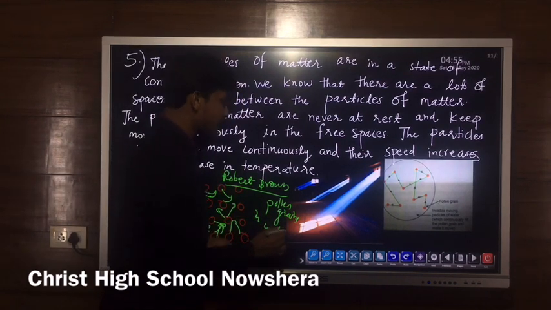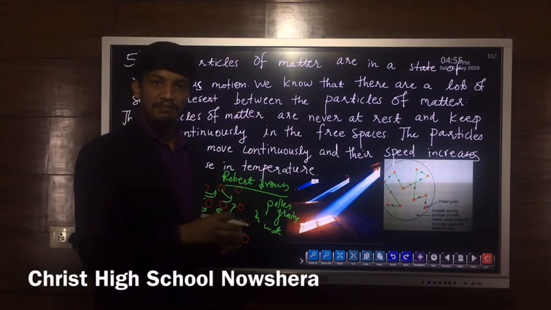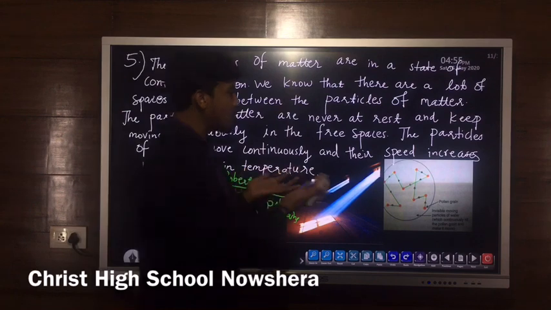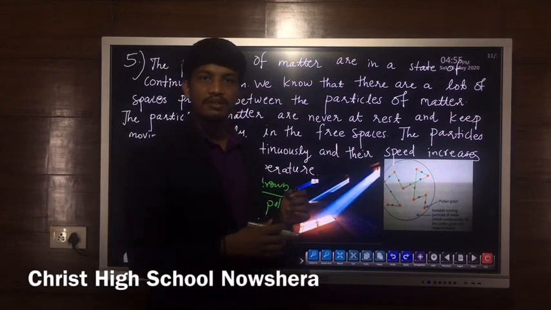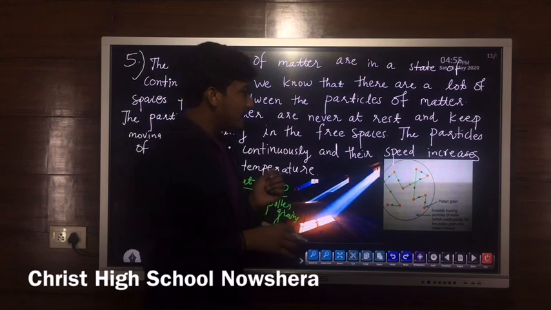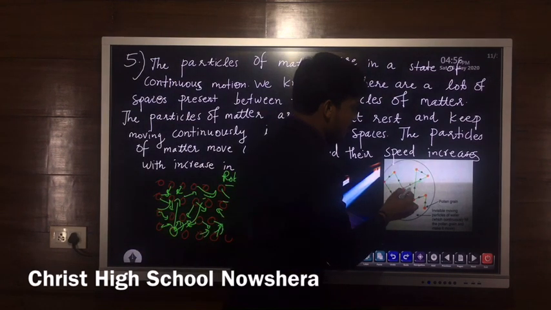We know that pollen grain is a form of matter, and after suspending pollen grains in water, he observed these pollen grains in water using a microscope. And when he observed, the result was that the pollen grains were continuously moving with water.